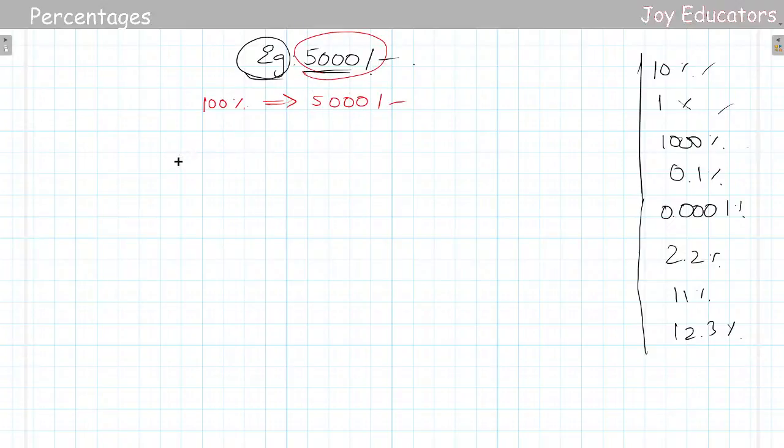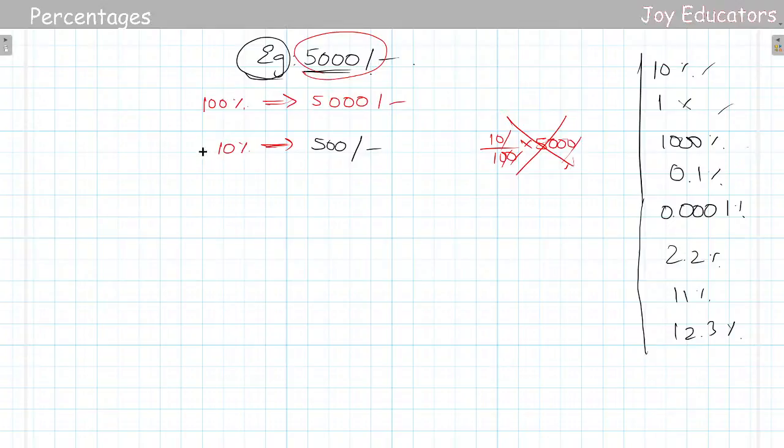If I'm taking 10%, I know there is a basic elementary method, like you do 10 by 100 into 5,000, so zeros can cancel. No, never do like this. 10% means you should know that it is 1 by 10. So one zero gets cancelled and you're getting 500. These are the basic things that I'm going to share with you.